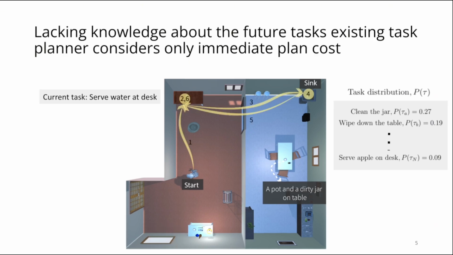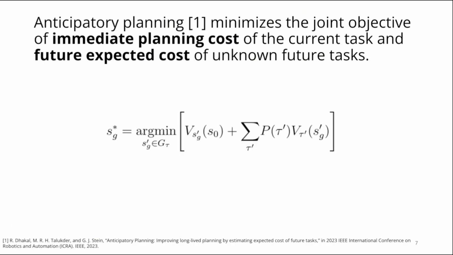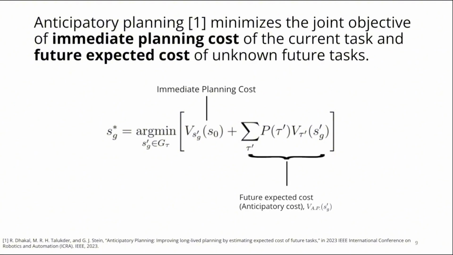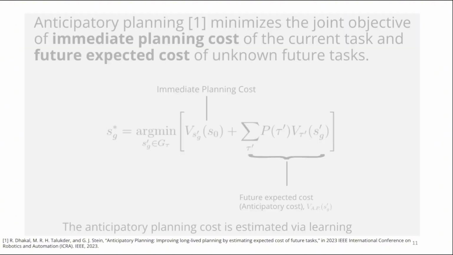Lacking knowledge about the future task, existing task planners focus only on the immediate planning cost and do not consider how their actions might affect the future task, hence perform poorly for long-lived task sequences. So we use an approach that considers both: anticipatory planning, formalized by Dhakal et al. This approach minimizes both the immediate cost and the future expected cost, also known as the anticipatory cost, to improve long-lived planning performance. It is computationally challenging to compute the anticipatory cost online, so we need to estimate it instead.